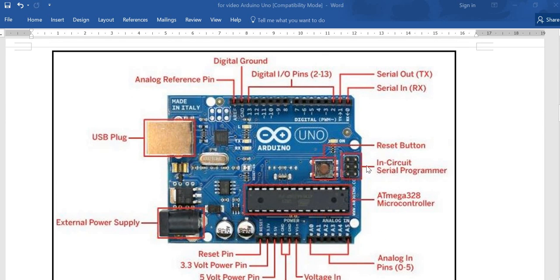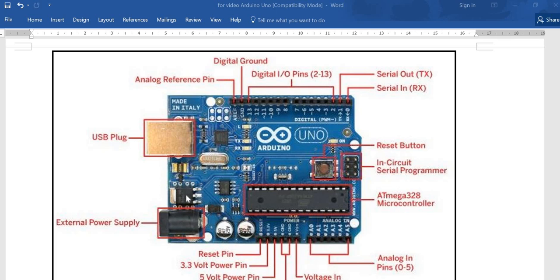Now let's try to understand its parts. This is a USB plug. So your computer will be connected through the USB plug here, and it can be powered. At that time, the voltage will be 5 volts and maximum current is 400 milliamps. An external power supply also can be connected here at this point. Its voltage has a recommended range of 7 to 12 volts. Below 6 it won't work. Above 20 volts it may burn.